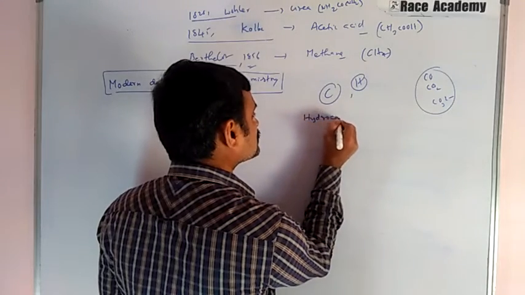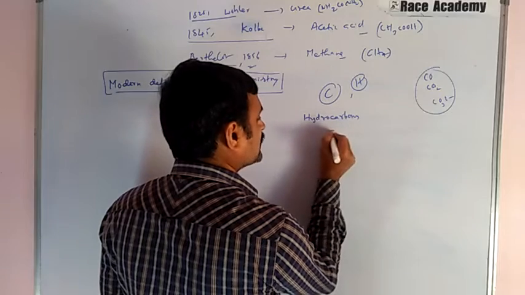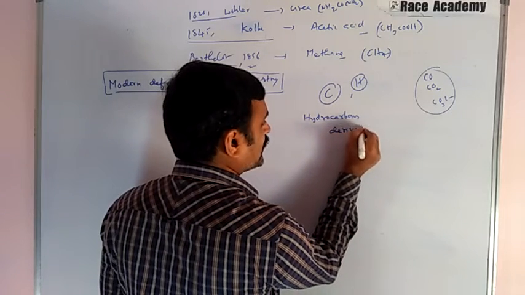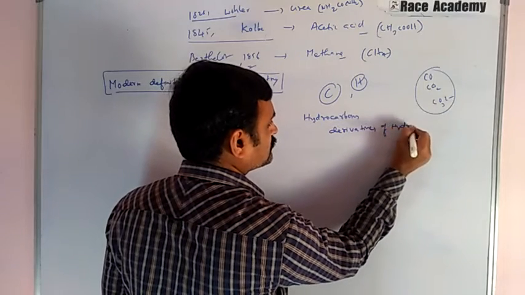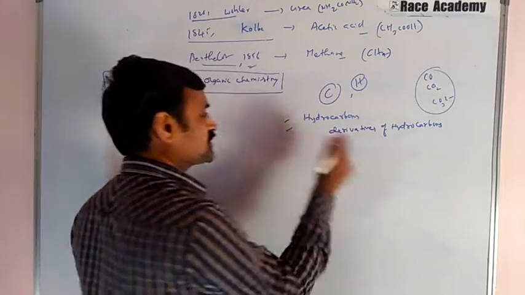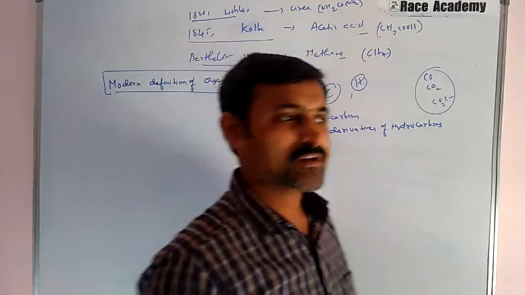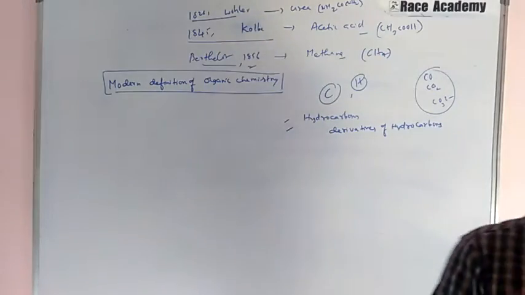So we have hydrocarbons and derivatives of hydrocarbons. After that, the modern definition of organic chemistry was introduced.